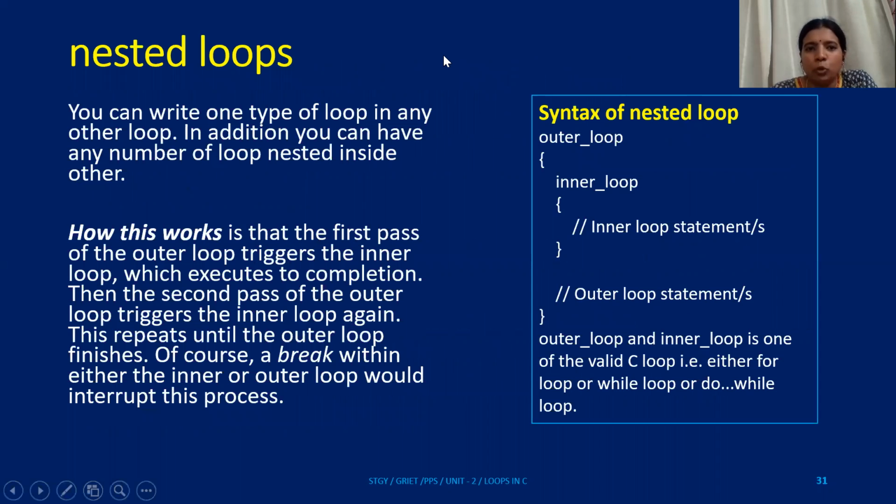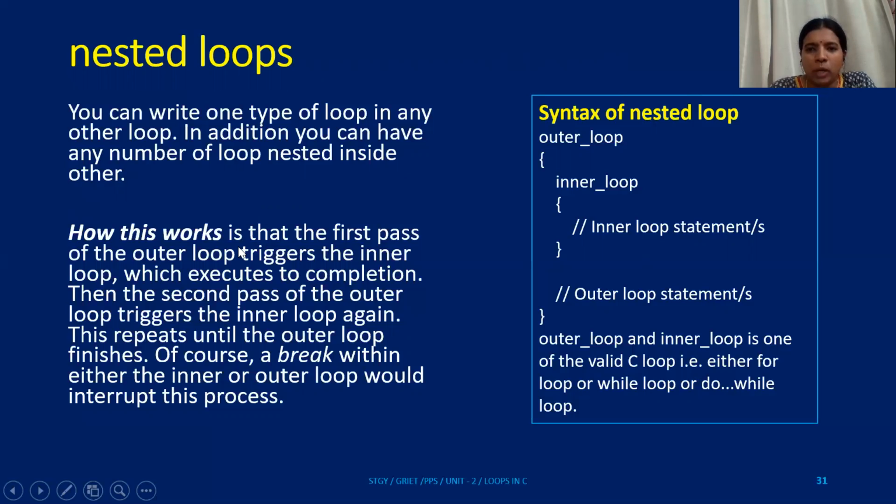So how do nested loops generally look? You can write one type of loop inside any other type of loop in C. How many types of loops are there? There are three loops, right? While loop, do while loop, and for loop. You can put one inside another. You can put while inside for inside do while, etc.